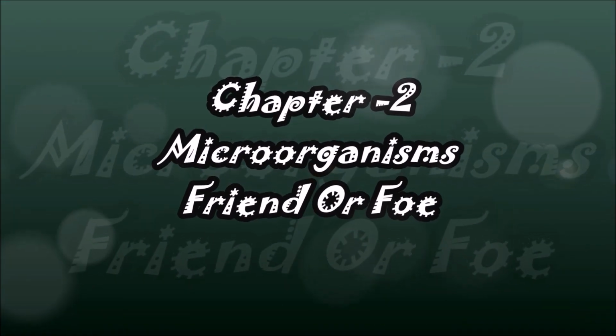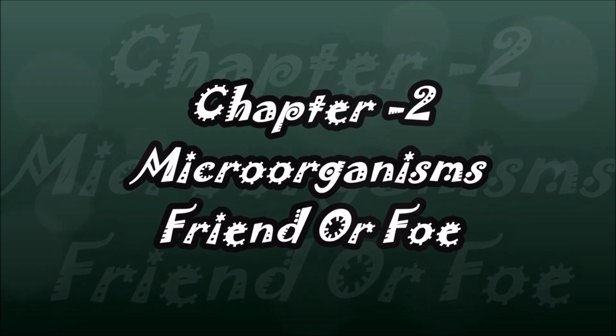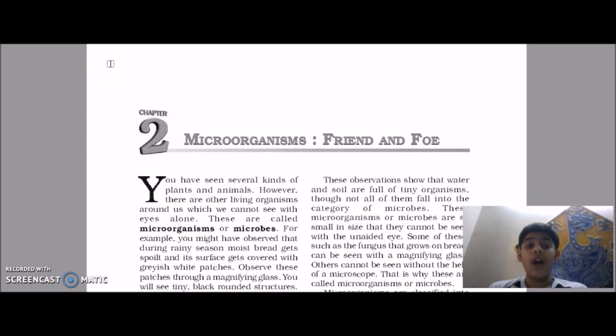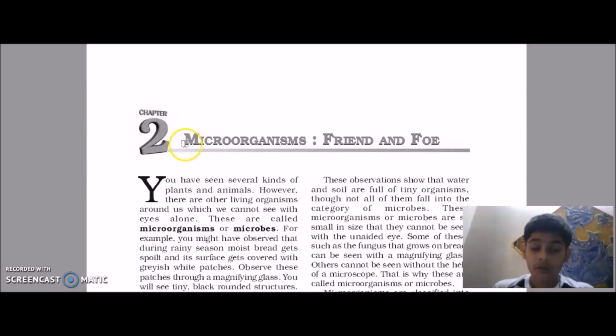Chapter 2 Microorganisms, Friends and Foes, Part 1. So guys, welcome to this module. Our topic today is NCERT Class 8 Science Chapter 2, Microorganisms: Friends and Foes. You can also say friends or foes, it doesn't matter a lot. So let's see the first word of this chapter,